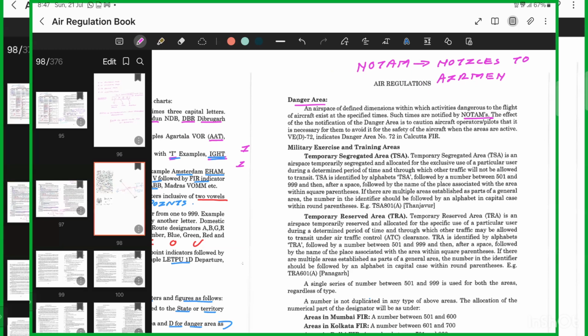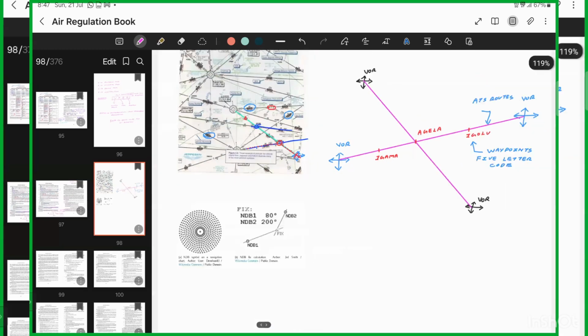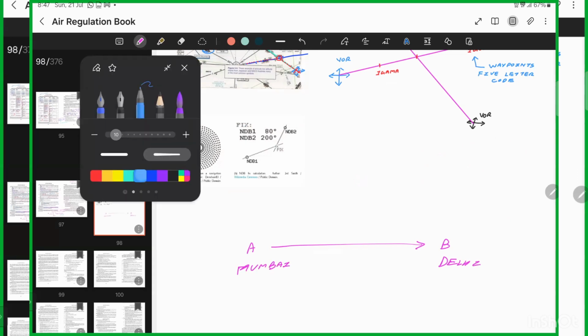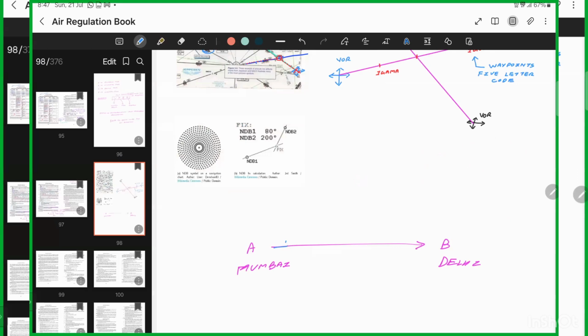So let's say I have a flight from point A to B. A is Mumbai and I'm going to Delhi airport today. I went day before yesterday, one week back also, everything was working fine. My departure is in the morning, let's say 11 o'clock. But at 5 in the morning, one of the runways in Delhi is closed.